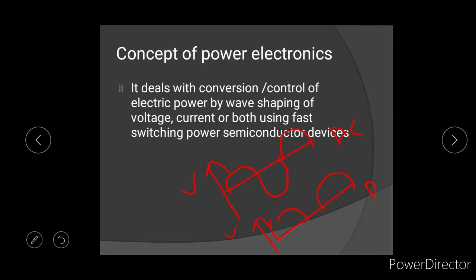If you observe, the wave shape is changed from AC to DC. Like this, we are changing electrical power by using power semiconductor devices. So finally, the main concept of power electronics is that it mainly deals with conversion and control of electrical power by wave shaping of voltage, current or both using fast switching semiconductor devices.